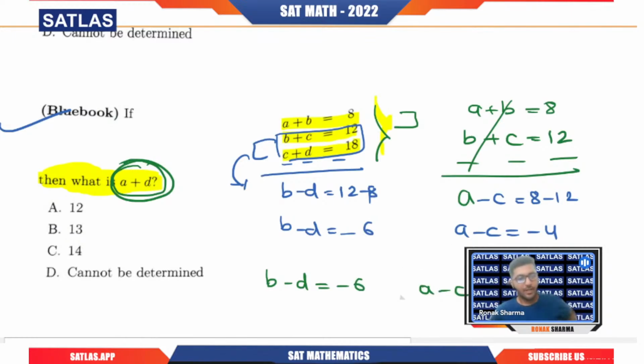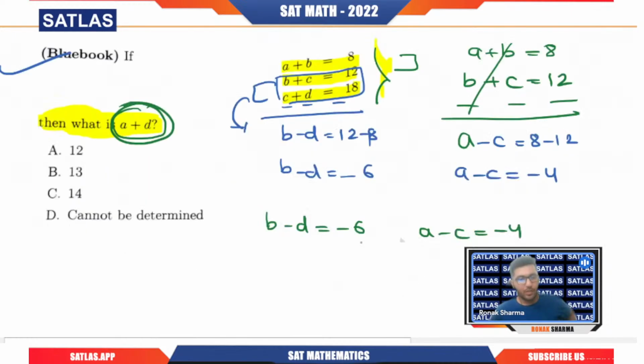But what do we want? We want a plus d, right? So we can do one thing. If we add these two equations, a minus c equals minus 4, what will we get? We will get a minus c, then we have plus b. Actually we should subtract these two. Why? Because we want a plus d, right? We want positive d, so negative minus negative.